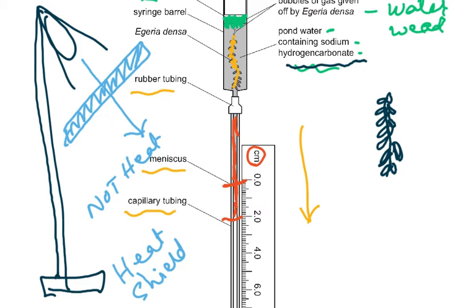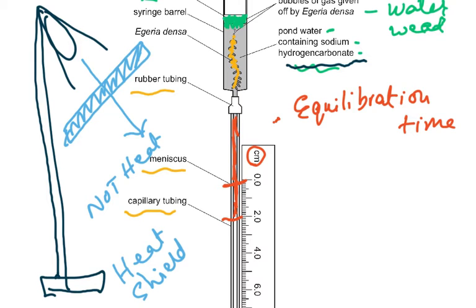Then the important thing, a few points which you can write in nearly every practical, and one of them is equilibration time. In all the experiments you can write equilibration time. What is equilibration time? You can remember it from the word equilibrium. So equilibration time means you allow time for the water plant to acclimatize to the new environment. So the whole apparatus, the light intensity, everything needs to be in equilibrium, so that the rate of photosynthesis becomes constant.